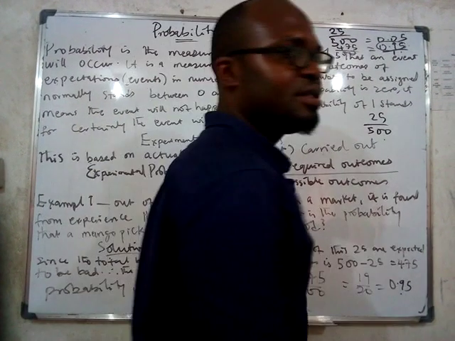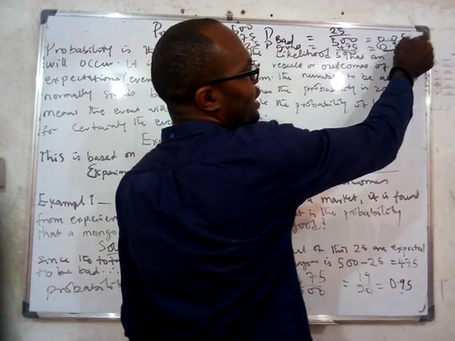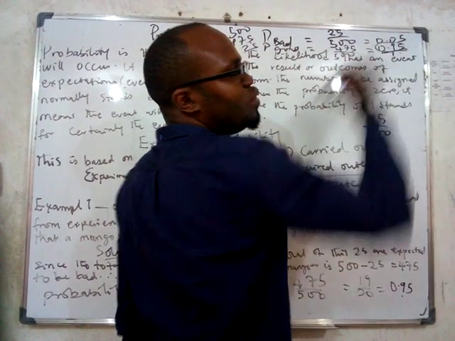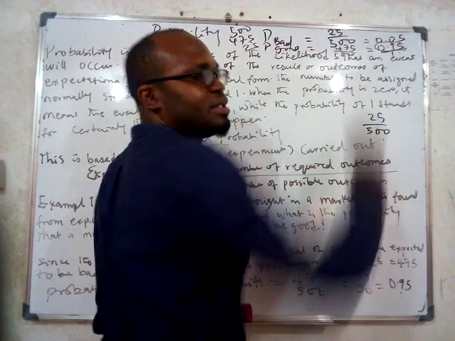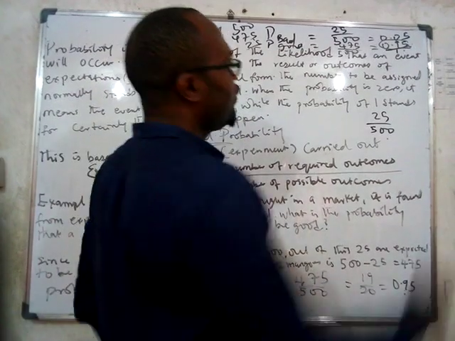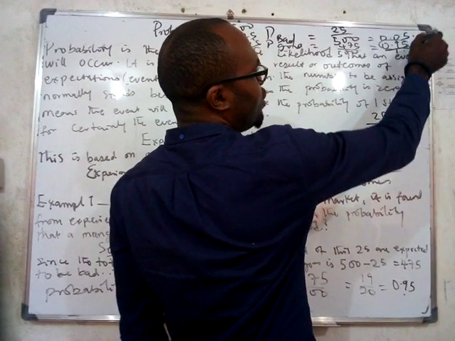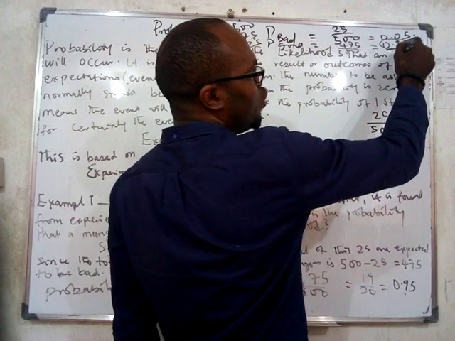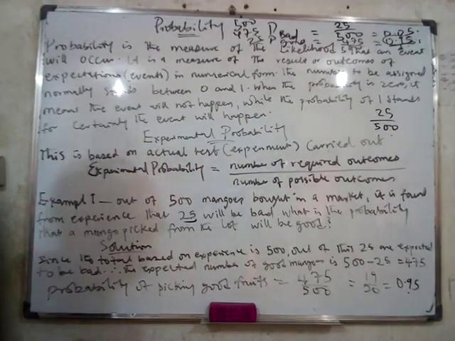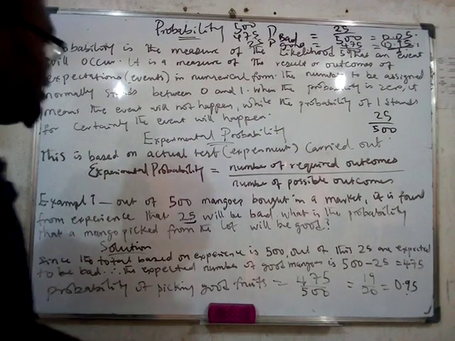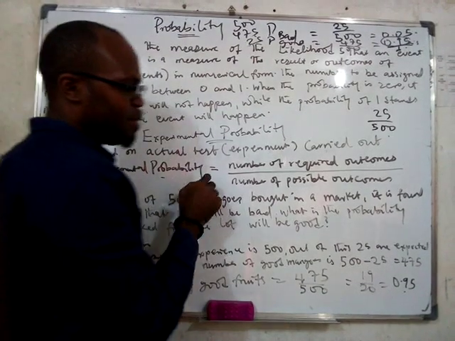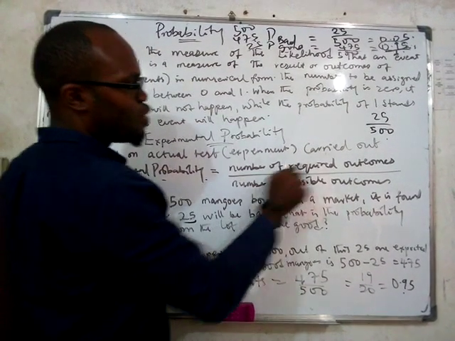Can you see that? So it's likely that any mango you pick will be good, because this is approximately 1. This is 0.95. Is that clear? But if you add the probability of the two opposite events happening, it must equal 1. Is that clear? So understand that whenever you are expected to calculate probability, you must say the required outcome